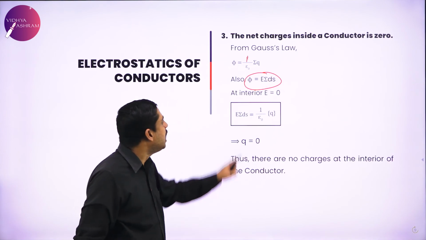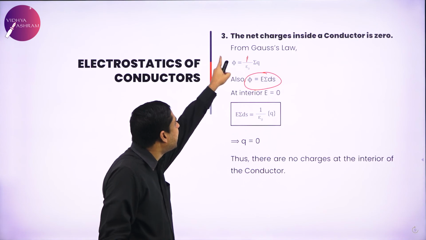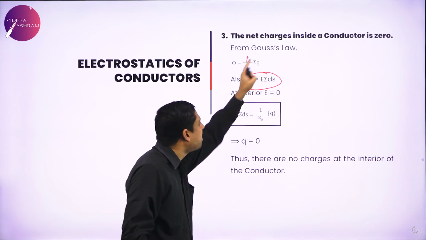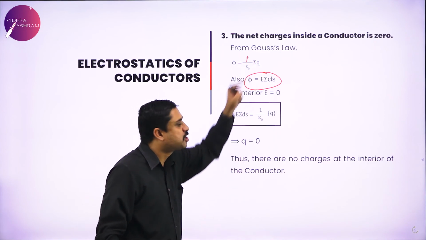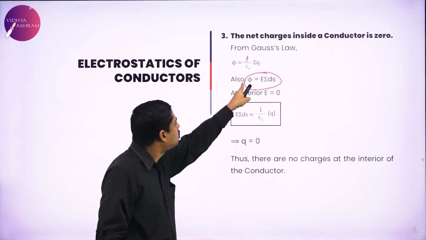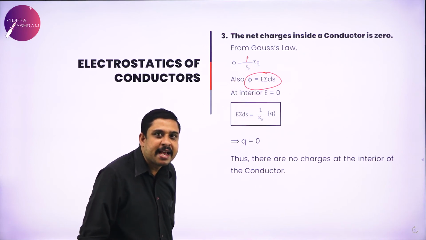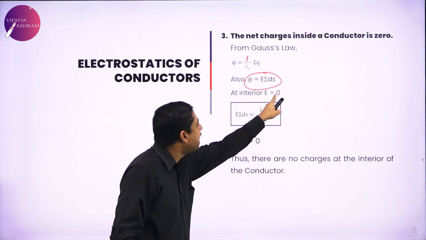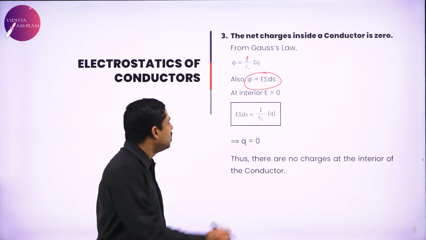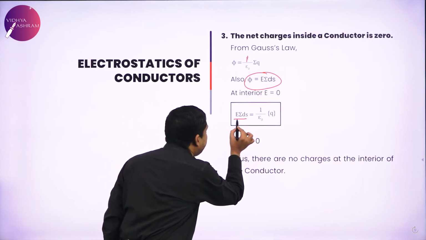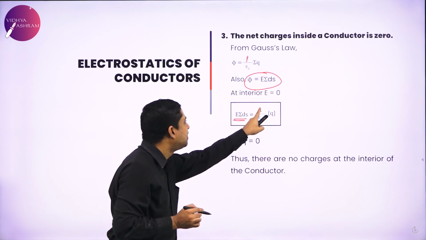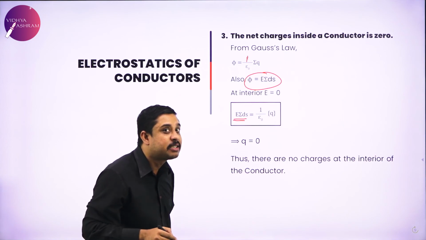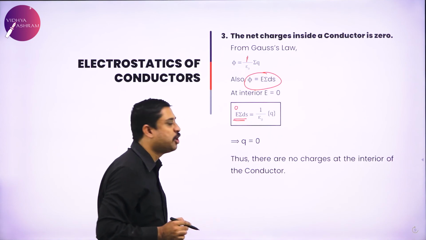Understand, what did Gauss law say? Phi equals 1 divided by epsilon naught summation Q, the charges enclosed. Also phi was E summation ds. Now I told that in the interior E has to be 0. So substituting for phi, E summation ds is 1 by epsilon naught Q. Inside the conductor, E is already 0.